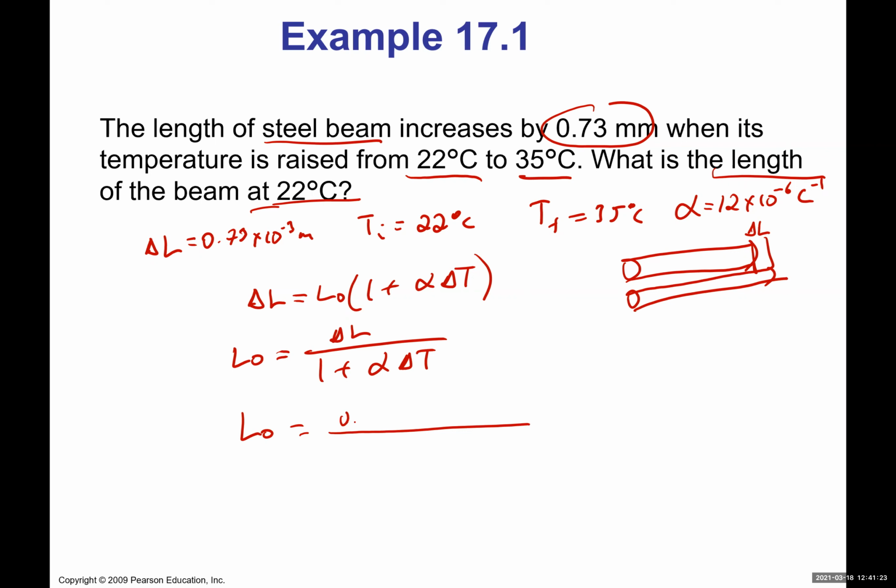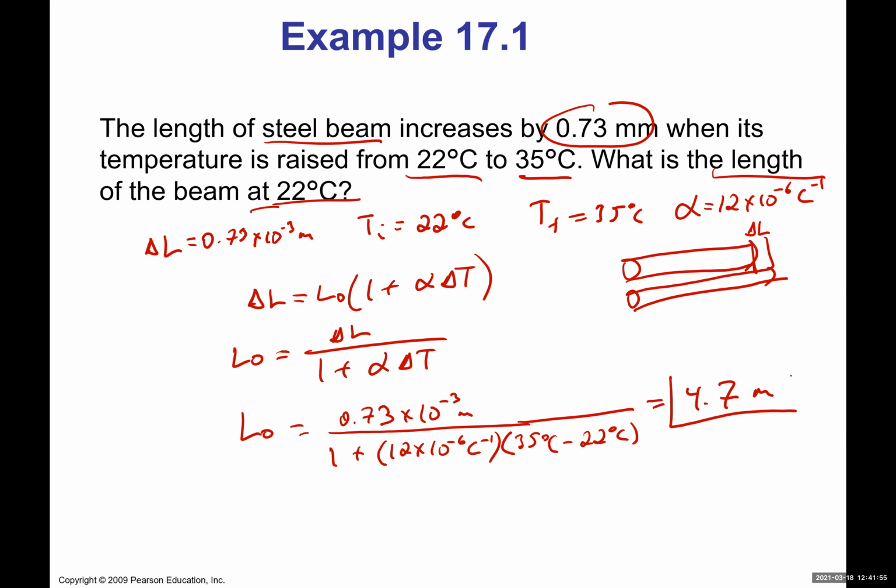So then this will be in terms of delta L, which is 0.73 times 10 to the negative 3 meters, divided by 1 plus 12 times 10 to the negative 6 per degree Celsius, times delta T. So delta T will be final, 35 degrees Celsius, minus initial, 22 degrees Celsius. So then I can calculate this and find the original length, which should give me 4.7 meters. Okay.